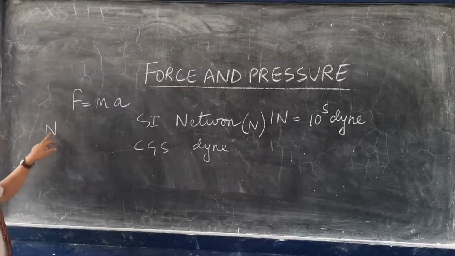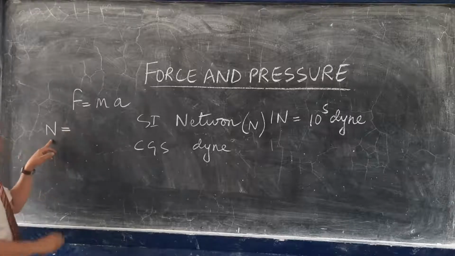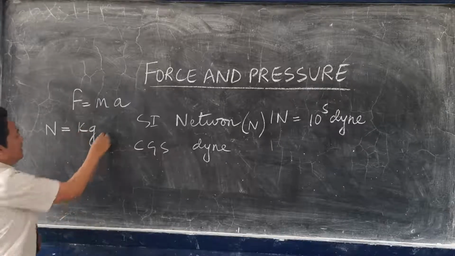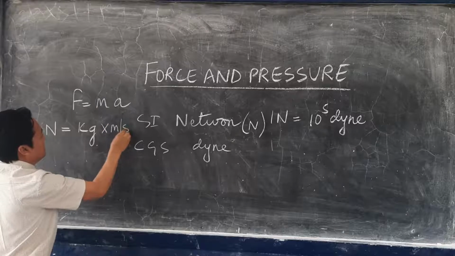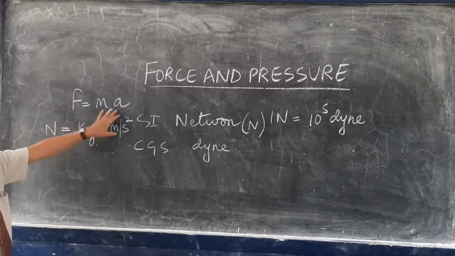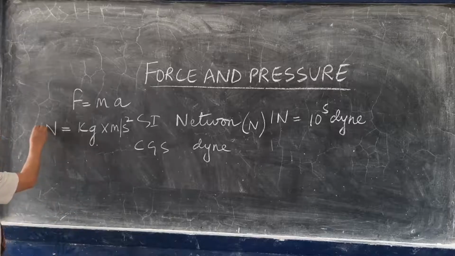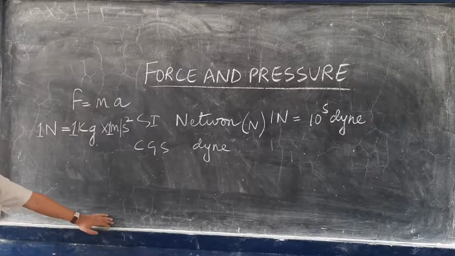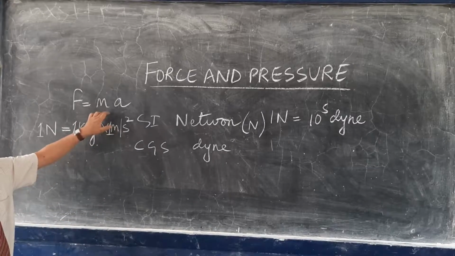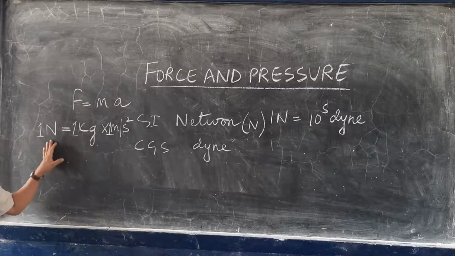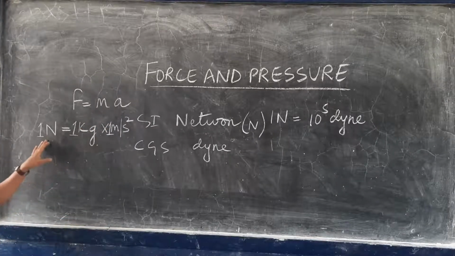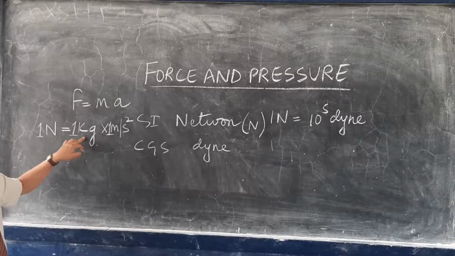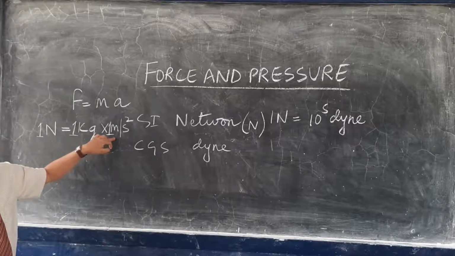Now F equals Newton, which is the SI unit of force, m is in kilogram, kg, and a is acceleration, which is written as meter per second square. The SI unit of acceleration is meter per second square. Now I'll write here 1 Newton, 1 kilogram, and 1 meter per second square. This relation has come from F equals m into a. Now you can define Newton: 1 Newton is the force which acts on a body of mass 1 kilogram, which produces an acceleration of 1 meter per second square.